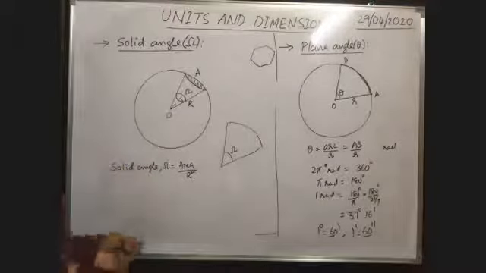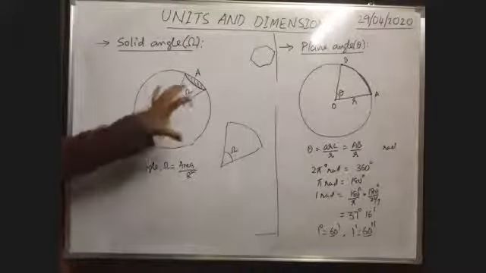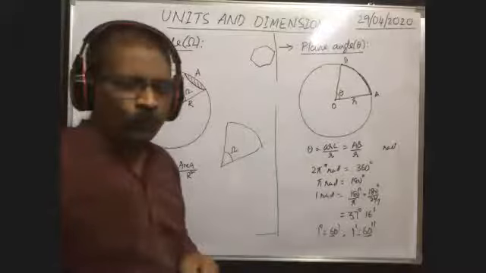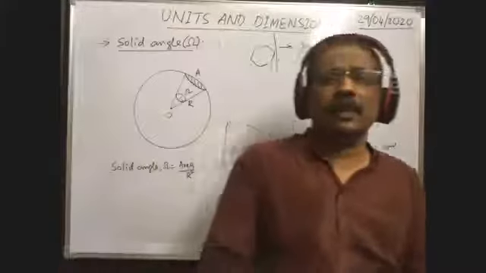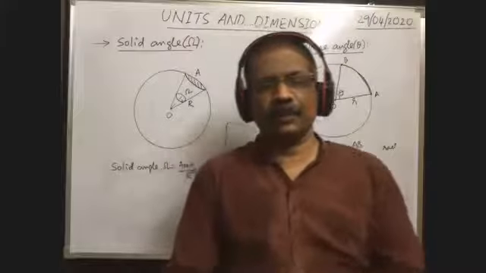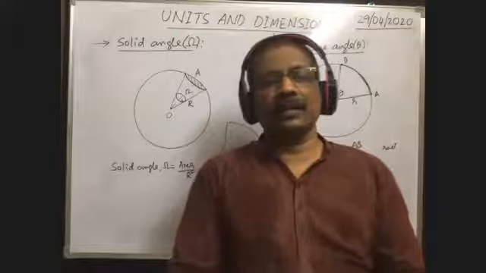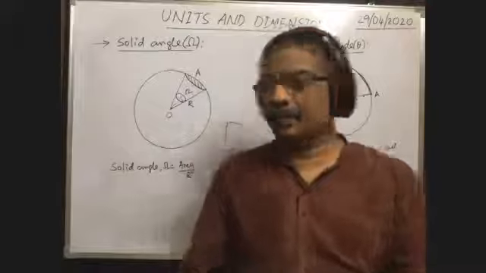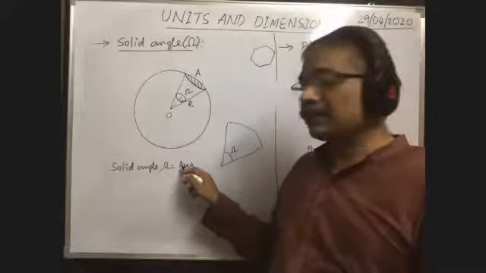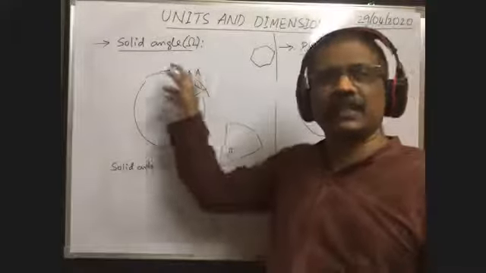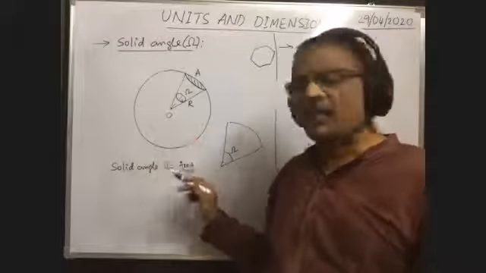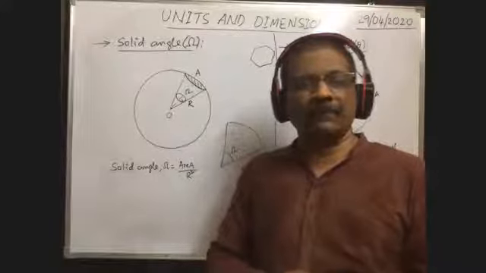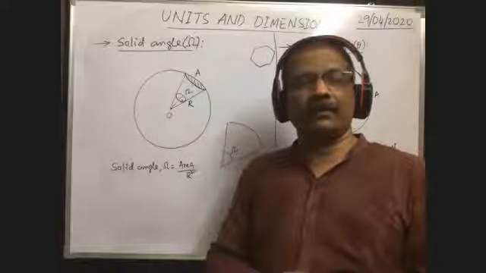What is the total solid angle subtended by the entire sphere at the center? We have to write the surface area of the entire sphere divided by r square.